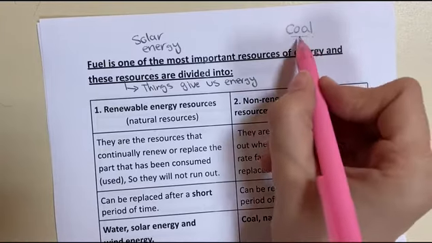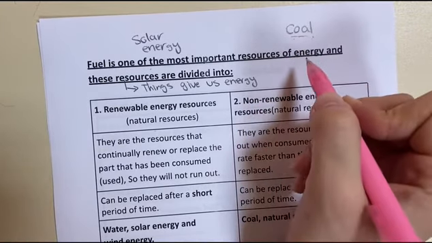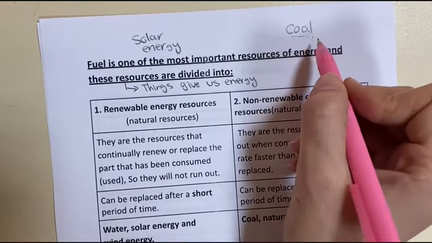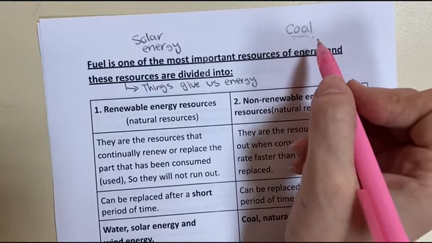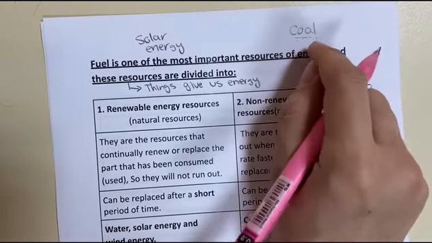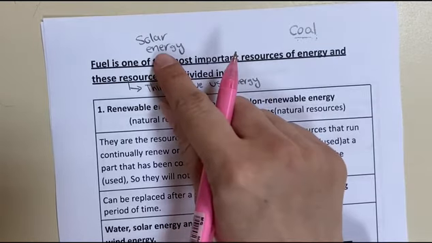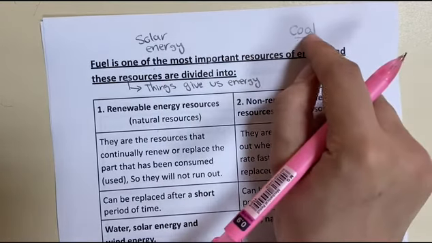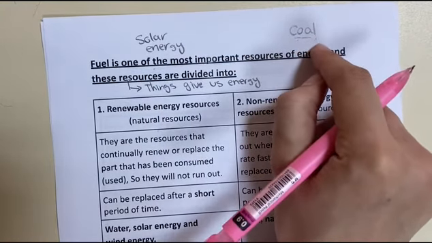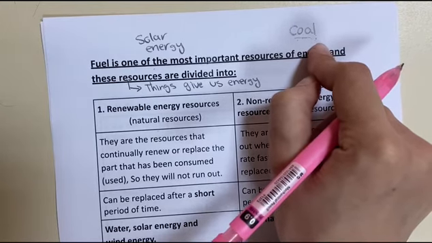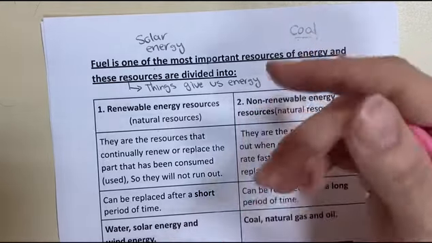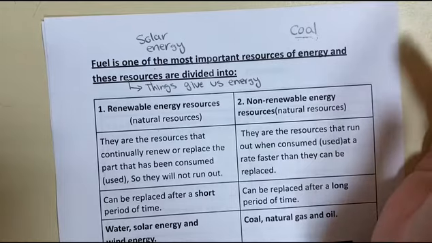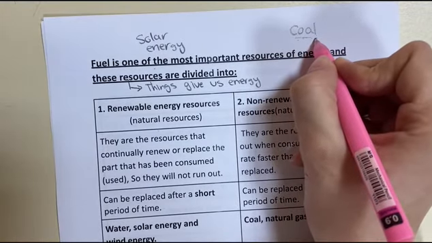Let me ask you a question. How long does it take to form the coal? We said from the previous concept that the coal is formed from very old trees over millions of years. It takes millions of years to be formed, while the solar energy, we can get every day. But the coal, can we see new coal in our lifetime? Or do we have to wait 300 million years or millions of years to get new coal? Of course not. It's impossible. So we cannot see new coal in our life.